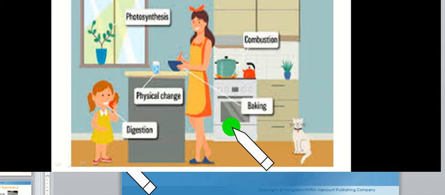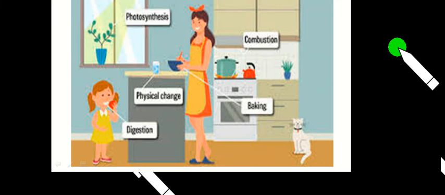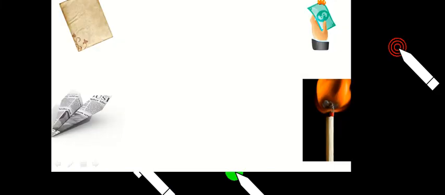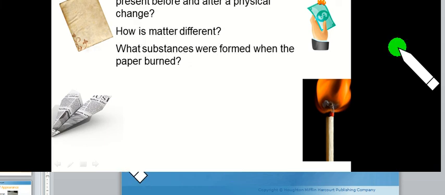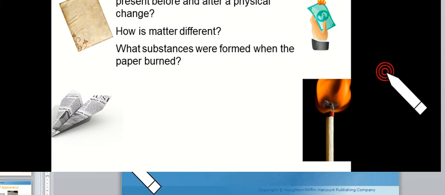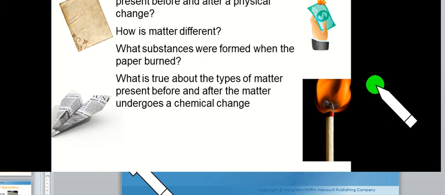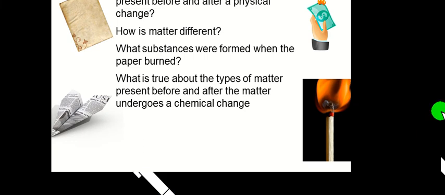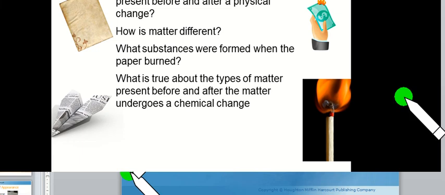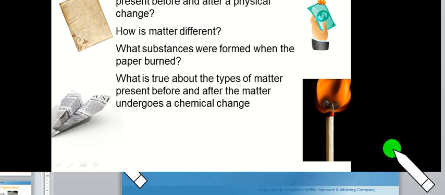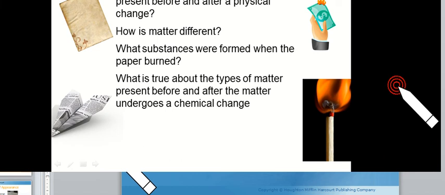As we have learned earlier, the changes that substances undergo are mainly of two types, that are physical and chemical changes. So here we are going to learn about the physical or chemical change, what is true about the kind of matter present before and after a physical change, and what substances were formed when the paper burned, and what is true about the types of matter present before and after the matter undergoes a chemical change.